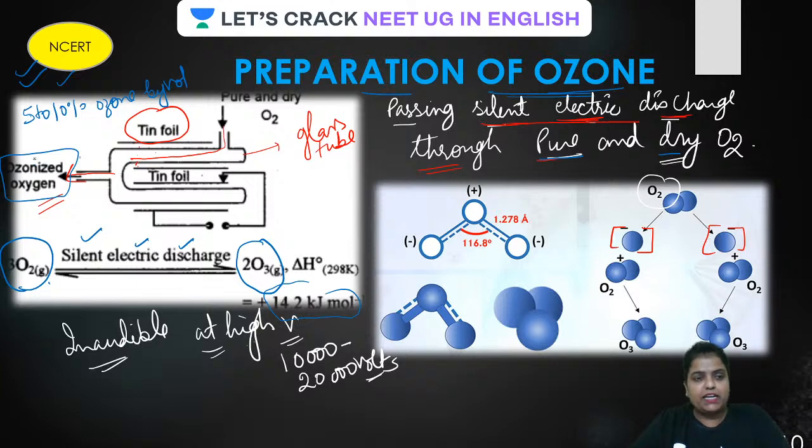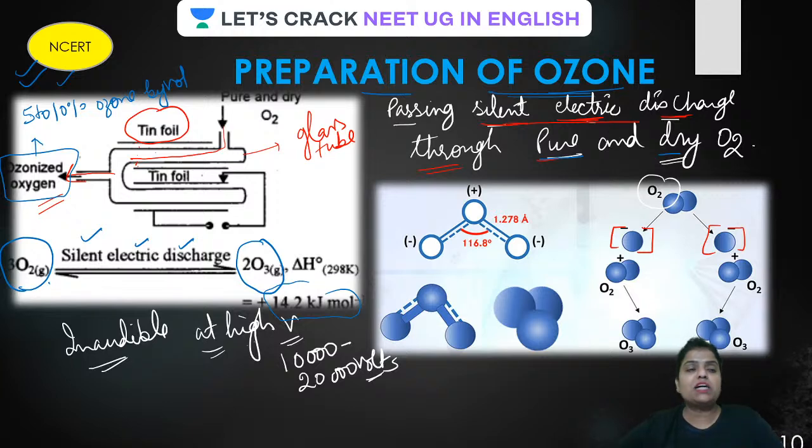That is the reason it is called ozonized oxygen. Now, how do we get a higher concentration of this ozone, because this is only 5 to 10%?